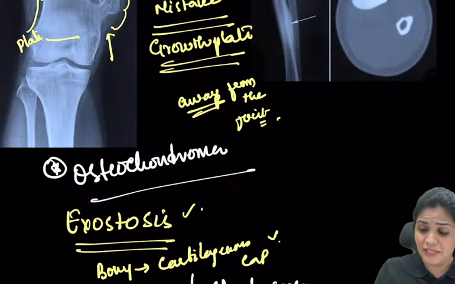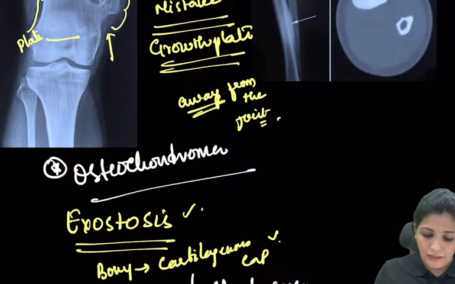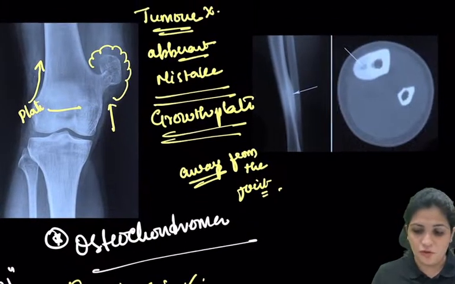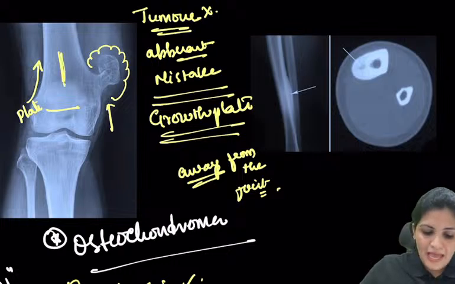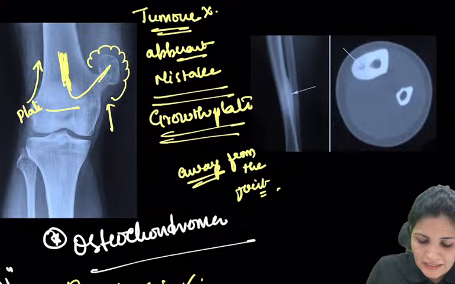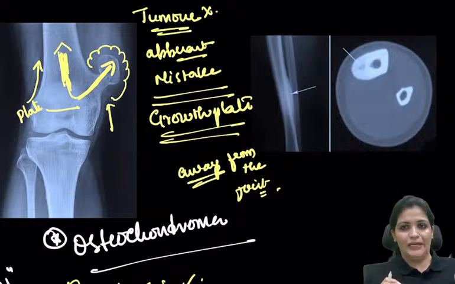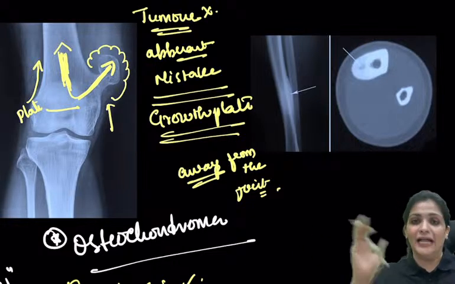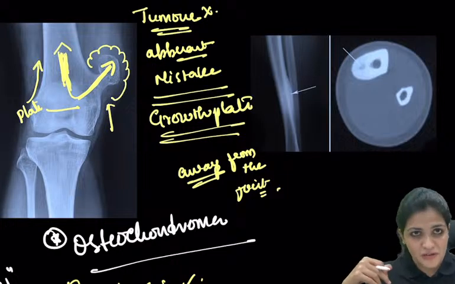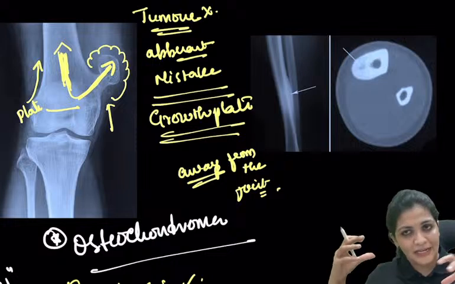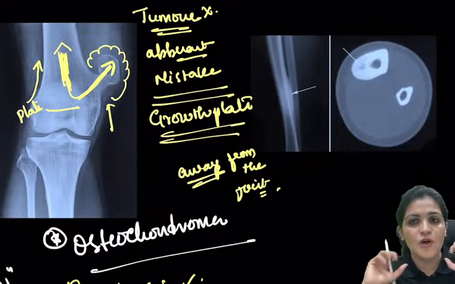Why are we taking an MRI of this? In the MRI, the first thing you see is the continuation of the marrow. This is the marrow, and the beauty of osteochondroma is that the marrow continues into this extra growth also. This is one important feature to look for on MRI to segregate it from other tumors. Whenever the radiologist specifies that the marrow of the original bone is continuous with the extra growth, this confirms the diagnosis of osteochondroma.